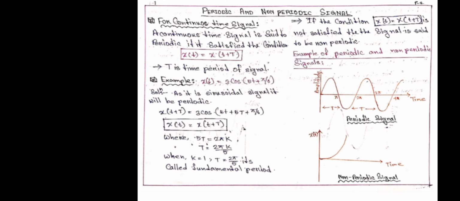So we call this a periodic signal. An example of a periodic signal is the sinusoidal curve. And for the non-periodic signal, an example is given below. That signal we call a non-periodic signal.